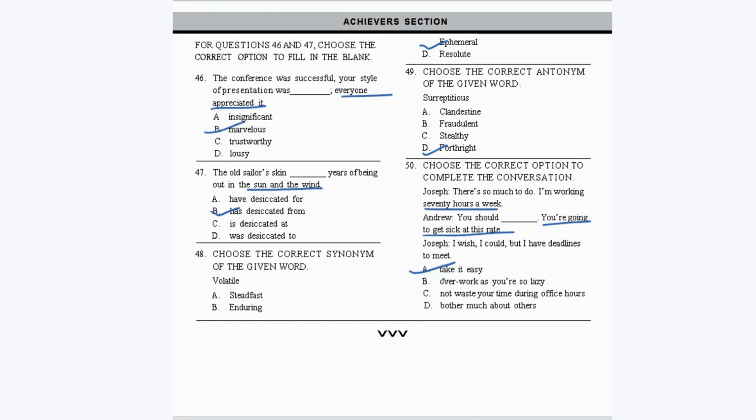Okay, so this is how you have to complete your English SOF exam paper. Okay, students.